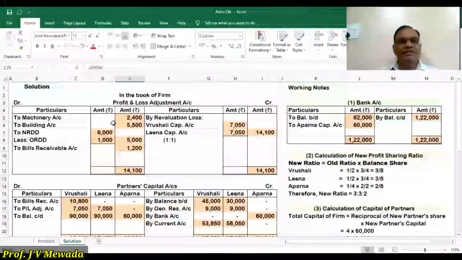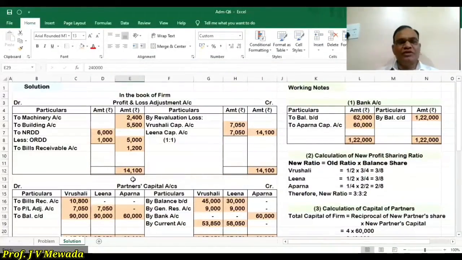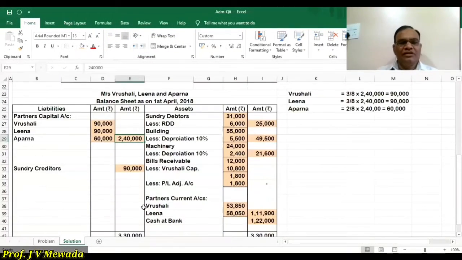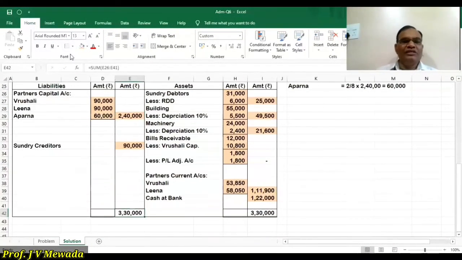Now we can see that the profit and loss adjustment account is over, the capital account is over, and the bank account is over. Now for the balance sheet, we just have to total it. On the debit side, the total is 3,30,000. On the credit side also, the total is 3,30,000. So the important point in this sum is only the capital adjustment through the current account. There is nothing new. Okay, thanks.